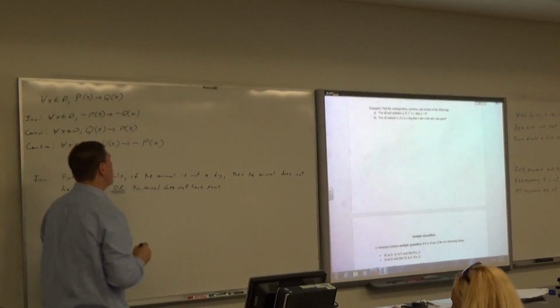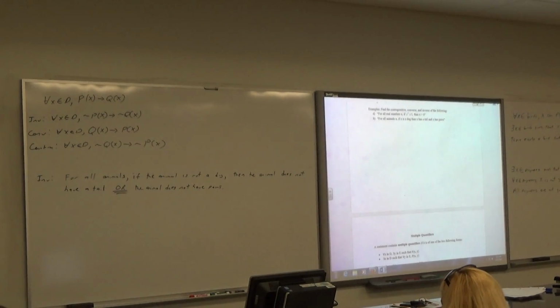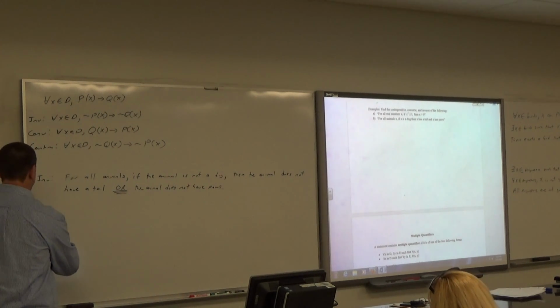That's a sad doggy, no tail, no paws. But it says if it's not a dog, so it's okay. It could be like a sloth or something like that, that doesn't have tails or paws. Maybe it's a human.